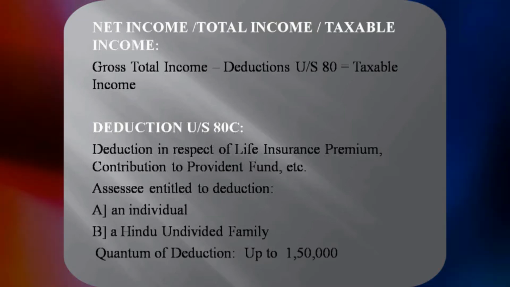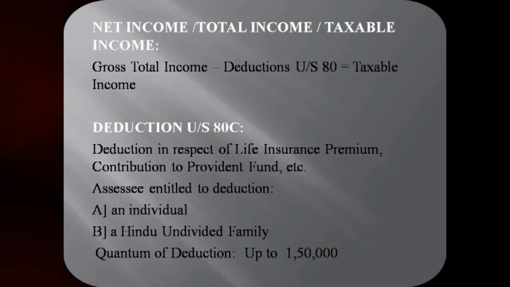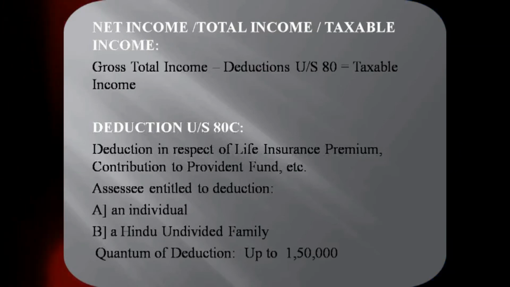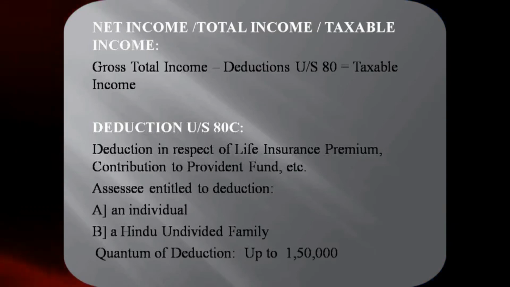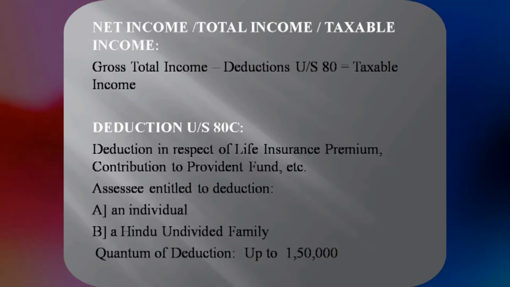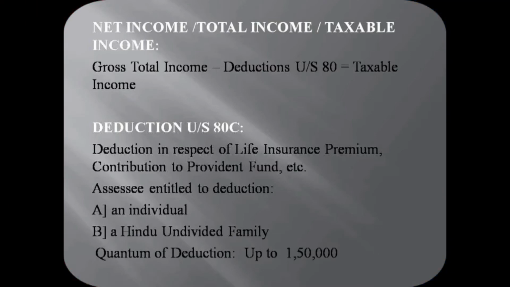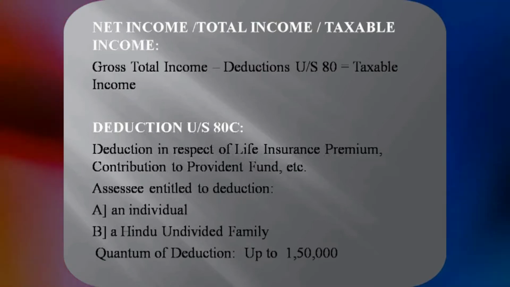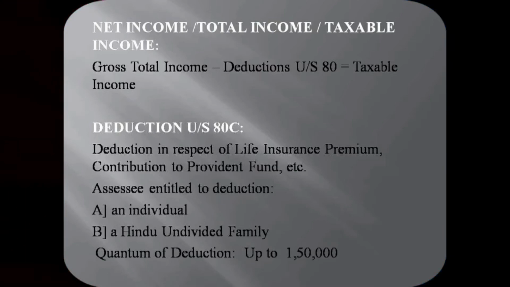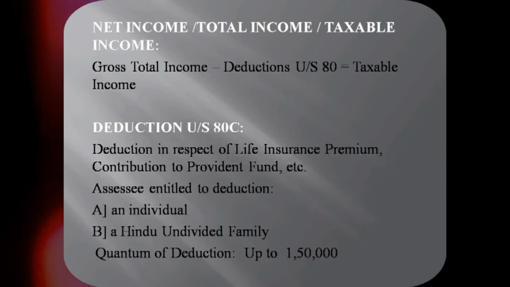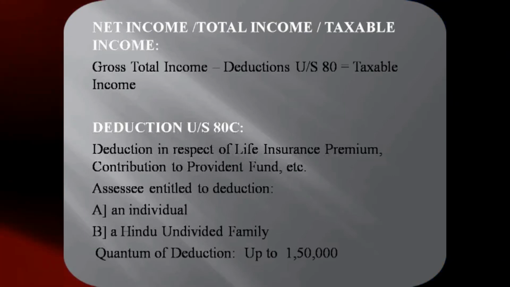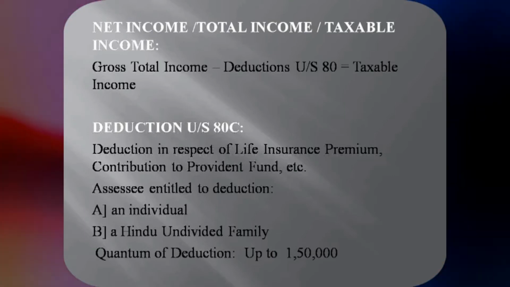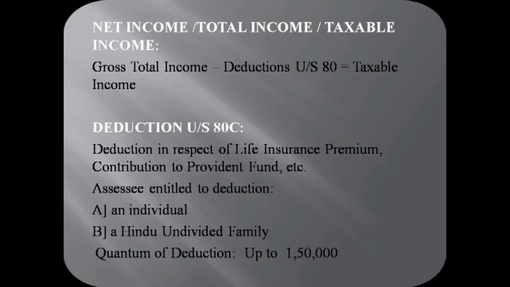Now in this assessment year 2015-16, the quantum of deduction is up to 1,50,000. It means that from my gross total income, if I have saved through LIC or some other deposits, I can have the deduction to the maximum of 1,50,000. If my deposit exceeds 1,50,000, I can have the deduction only up to 1,50,000, not more than that. If my savings amount to 80,000, I can have the deduction of 80,000.